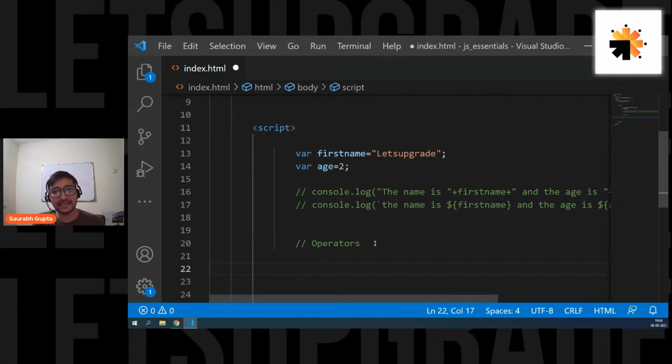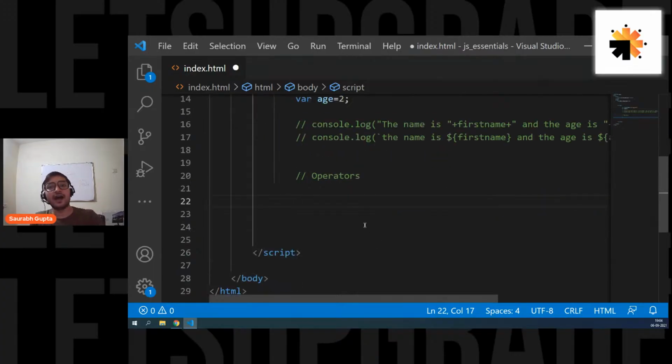So now let's see how many operators we have. Guys, we have a lot of different kinds of operators in JavaScript that help you to perform operations. But based on how they work, they are divided into different categories.